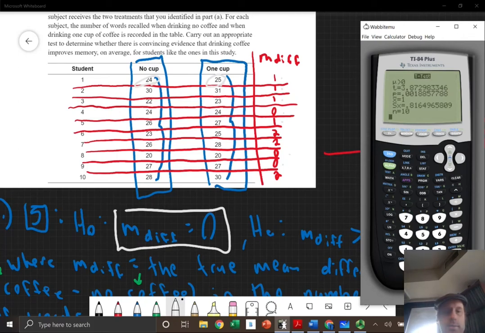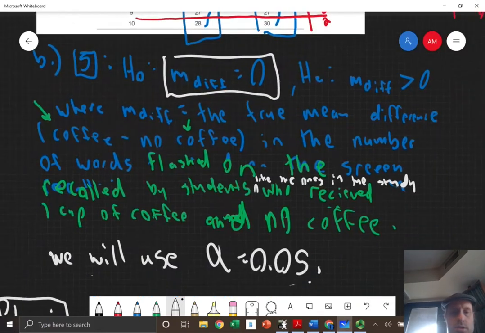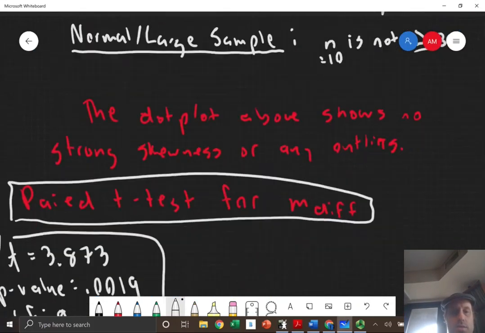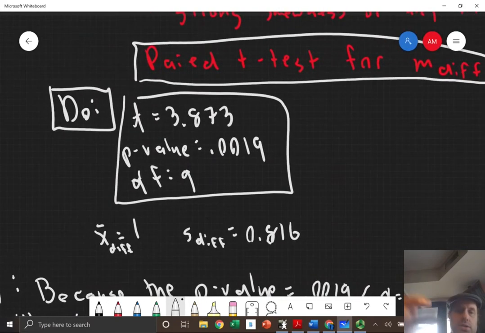Here are the statistics that we get. Our t score is 3.87. Our p-value is 0.0019. The sample mean is 1, the sample standard deviation is 0.816, and n is 10. So our degrees of freedom is 10 minus 1, which is 9. Let's go down, and right here I have it set up. This is all that's required.